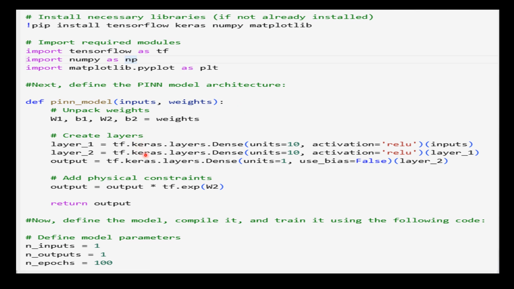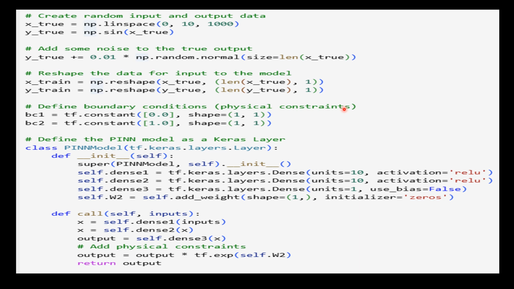Then we define the model, compile it and train it. So here the model is defined using the PIN model that inherits from the tf.keras.layers.Layer class. So the class defines 3 dense layers with 10 neurons each and a weight W2 that controls the exponential term in the output. So this PIN model instance is added to the Keras sequential model. And then the model is compiled using the Adam optimizer and the mean square error loss function. So the model is trained for 100 epochs using the fit method with early stopping after 10 iterations without improvement.